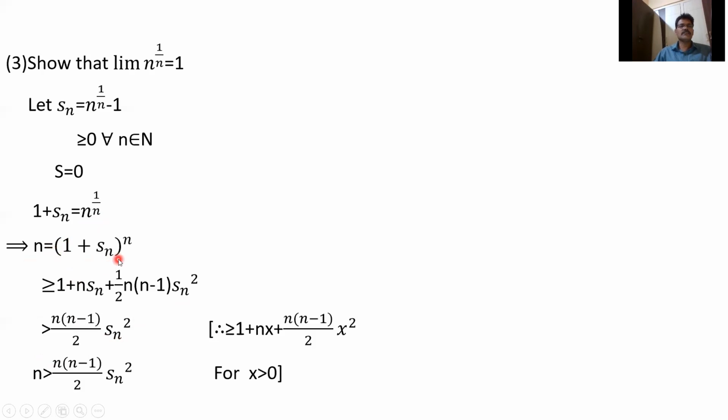n equal to (1 + Sn)^n, which is greater than or equal to 1 + n Sn + n(n-1)/2 Sn². So n is greater than n(n-1)/2 Sn². Here we use (1 + x)^n greater than 1 + nx + n(n-1)/2 x². So finally we get n is greater than n(n-1)/2 Sn².